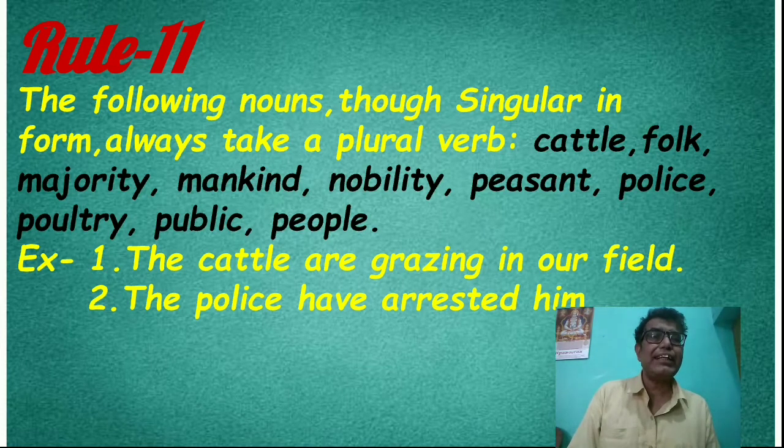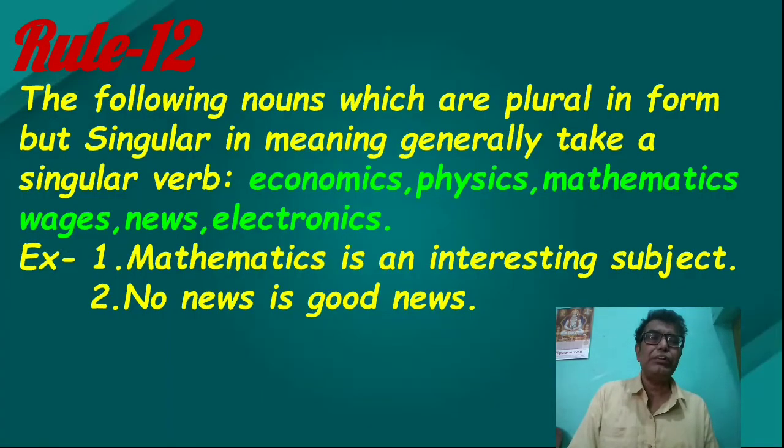These nouns, though singular in form, take a plural verb. The cattle are grazing in our field. You know, the singular and plural of cattle are both "cattle". Police have arrested him. So it will be taken as a plural verb, though singular in form. Now rule number 12.